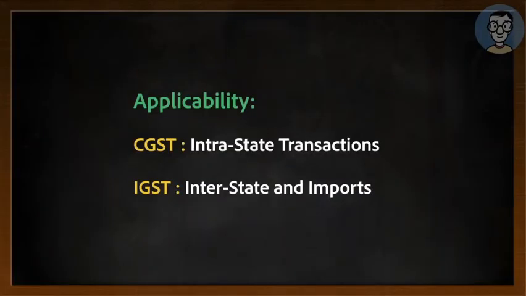First, let us talk about applicability. CGST is applicable on intrastate transactions, whereas IGST is applicable on interstate transactions. That is, if there is a transaction between two states, IGST is applicable. IGST is also applicable in the case of importing of goods. So, if I am importing goods from another country, IGST is applicable.